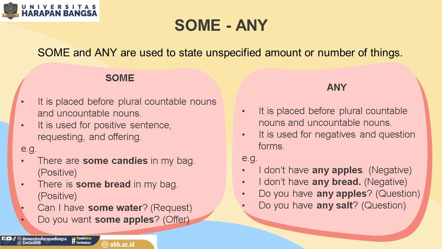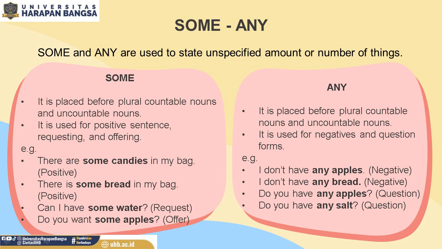Some and any. Some and any are used to state unspecified amount or number of things. Here, we don't know whether it is a large amount or a small amount. That's why we call it unspecified amount. Look at the left side. Some. It is placed before plural countable nouns and uncountable nouns.